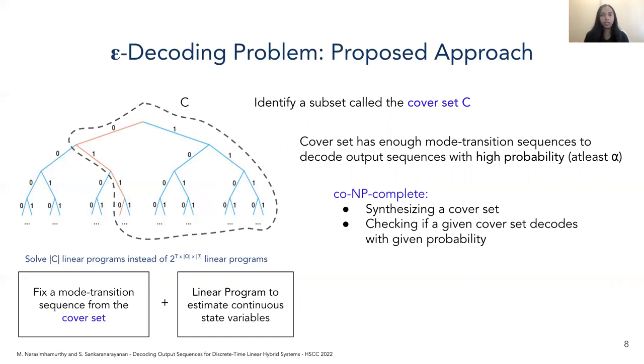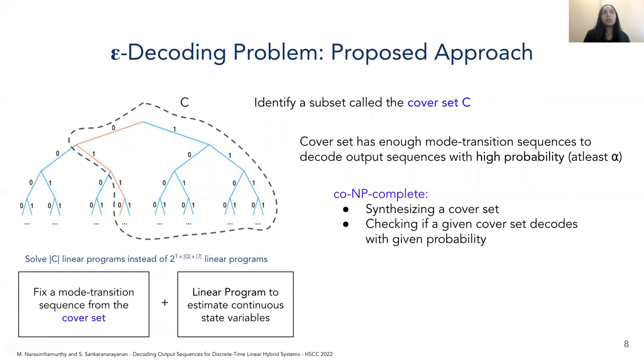So if I set alpha to be something like 0.95, it means that the cover set will find a decoded output sequence that's within epsilon distance of the given output sequence for 95% of the output sequences that exist in my output space. And if we do this, then instead of iterating over all possible paths in our tree data structure, we can iterate over only those paths that belong to our cover set C, thus reducing the number of linear programs that we need to solve before picking the one with the best objective.